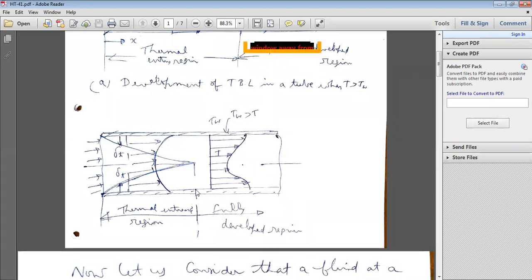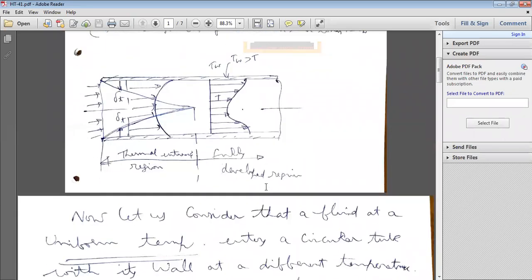Up to a certain entrance length the flow is unstabilized. That region is known as the thermal entrance region. After that, the flow will be stabilized, and this region is known as the fully developed thermal region, just like the hydrodynamic boundary layer.